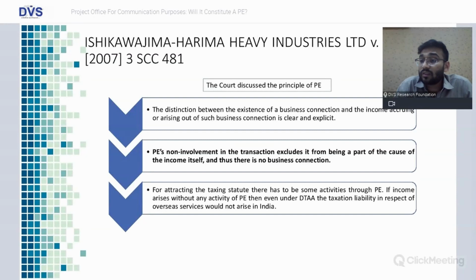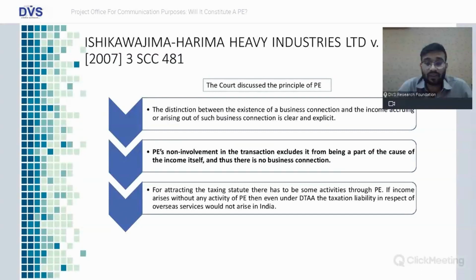A PE's non-involvement in the transaction excludes it from being a part of the cause of the income itself, and thus there is no business connection. So what was held is, if a PE is not involved in any of the business transactions, or is not involved in any of the main business functions, there is no reason to say that it is having a cause of generating income by itself.